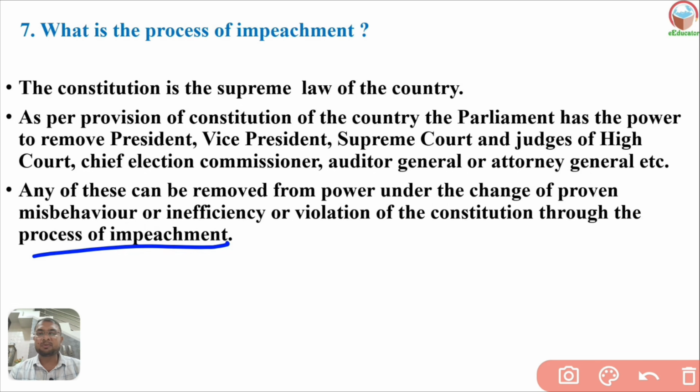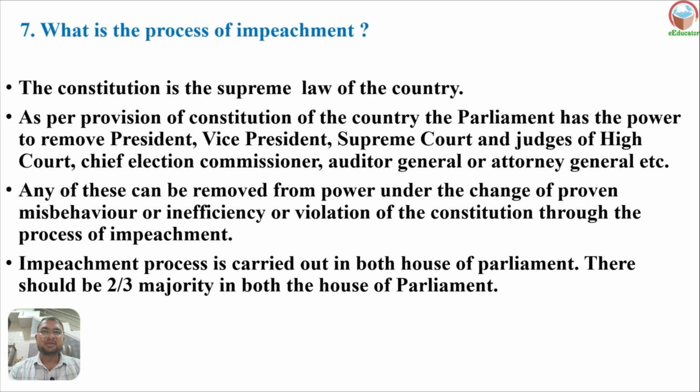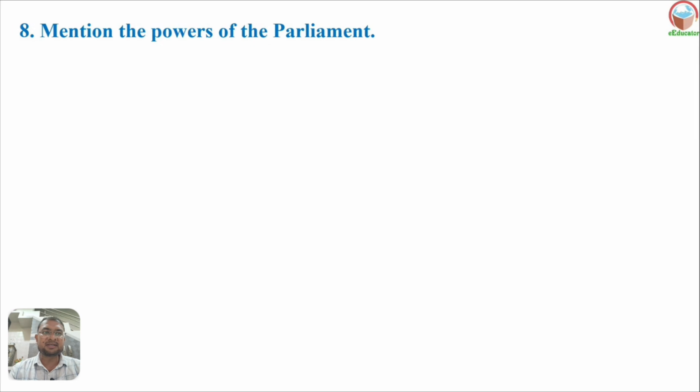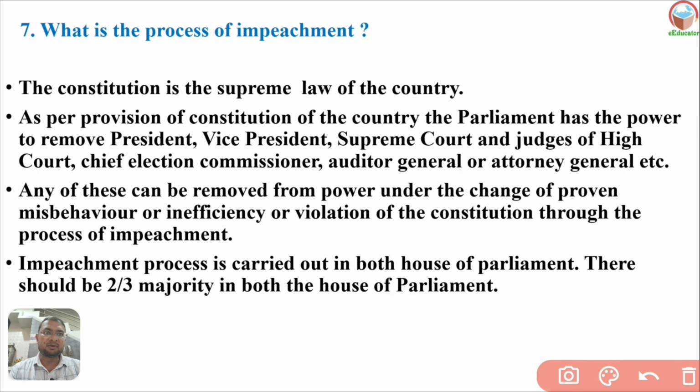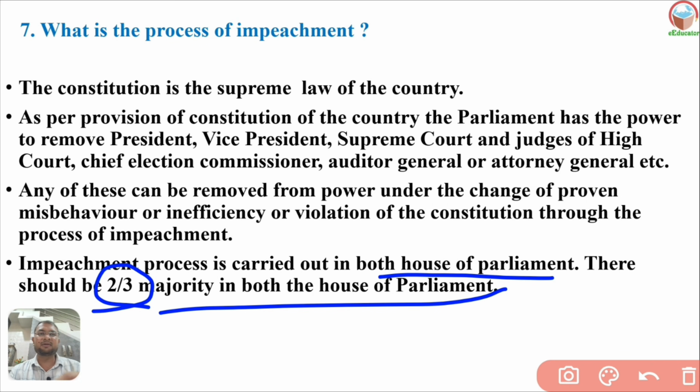The impeachment process is carried out in both houses of parliament, and there should be a 2/3 majority in both houses. The charges are presented in parliament, and a chance should also be given to the president or whichever person is concerned.